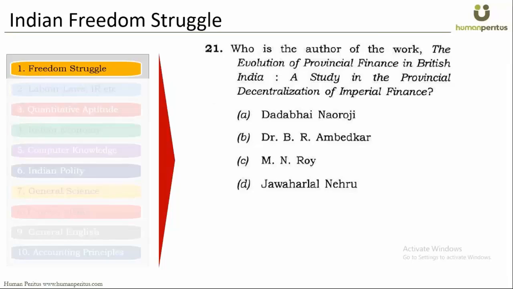Which book do you think is sufficient for history? Okay, people are saying Bipin Chandra, people are saying Spectrum, Modern Indian History. Then people are saying NCERT. Okay, Class 8, Modern India. Fine. Again, guys, today we are sitting here to break some misconceptions. And somebody is writing Human Peritus study material. Of course, we'll try to do our best.